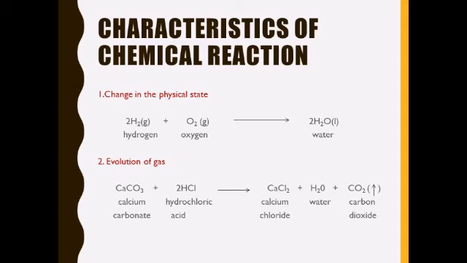Another characteristic of a chemical change is evolution of a gas. Suppose we take the example of calcium carbonate and hydrochloric acid. When calcium carbonate and hydrochloric acid combine together, then calcium chloride, water and carbon dioxide are formed. So in a chemical reaction, a gas can also be formed along with other new products.